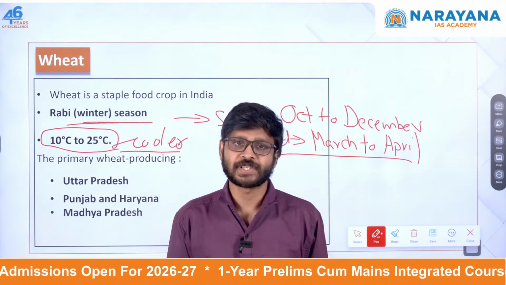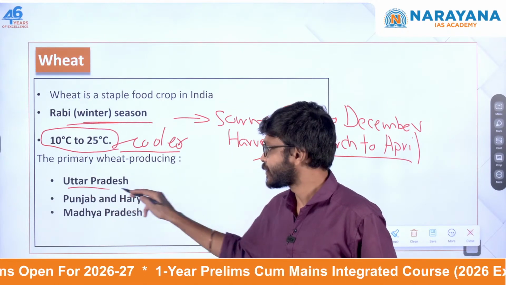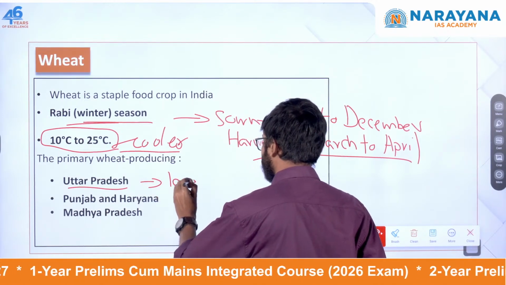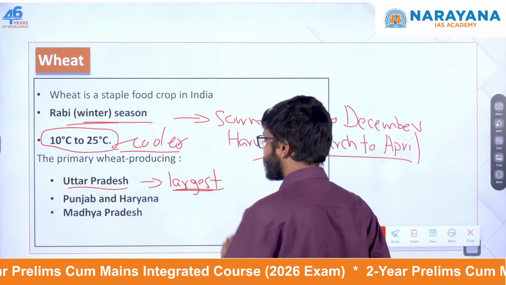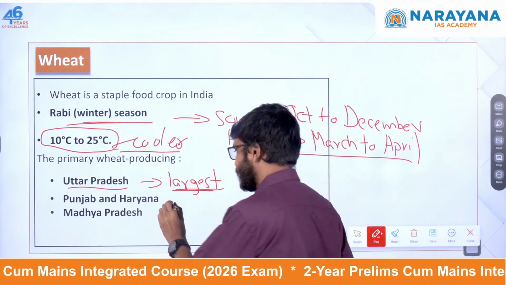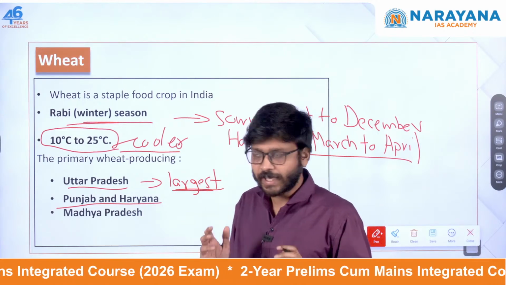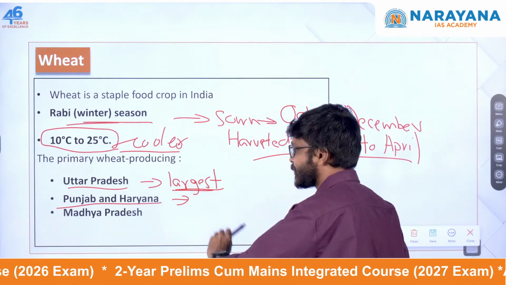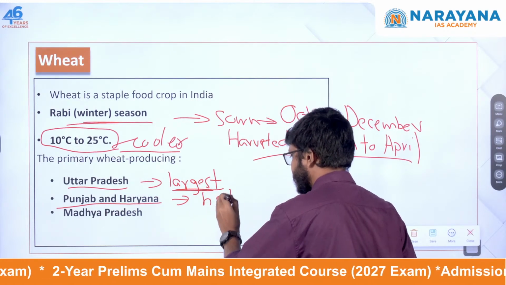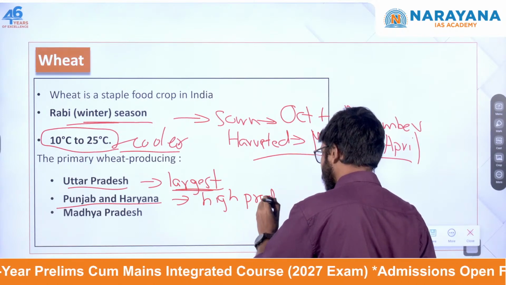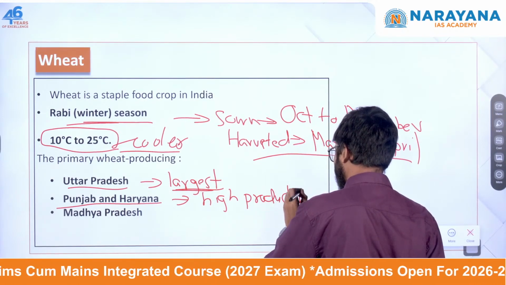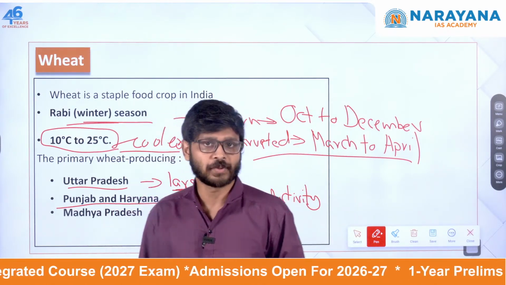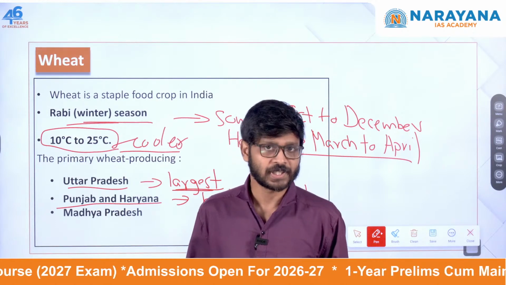The top wheat producing states in India: one, Uttar Pradesh. Uttar Pradesh is the largest wheat producer in India, and we have Punjab as well as Haryana. They are known for their high productivity. Why? Because they have highly advanced farming techniques. And another important state is Madhya Pradesh. Again, this is also a very important contributor to the wheat production in India.